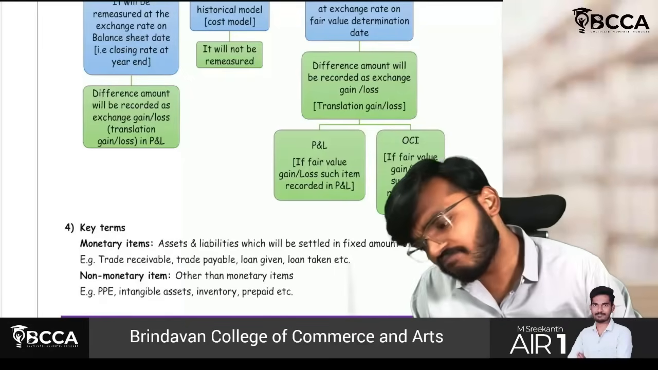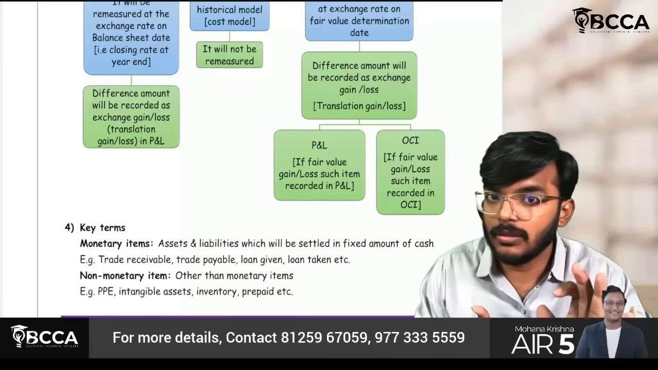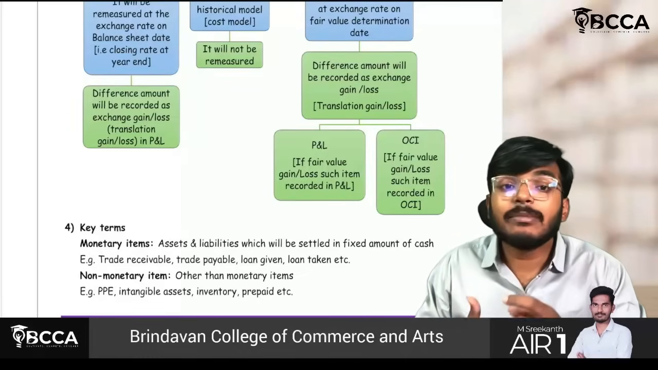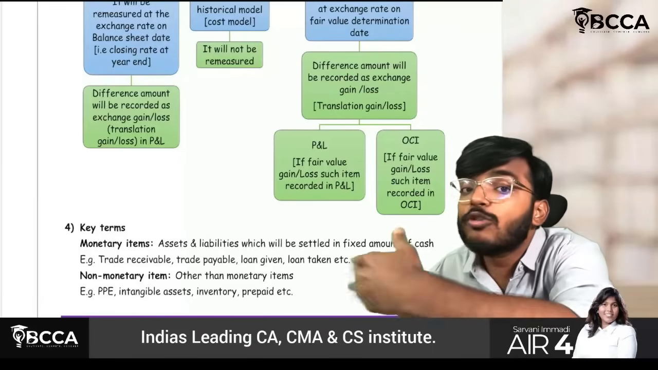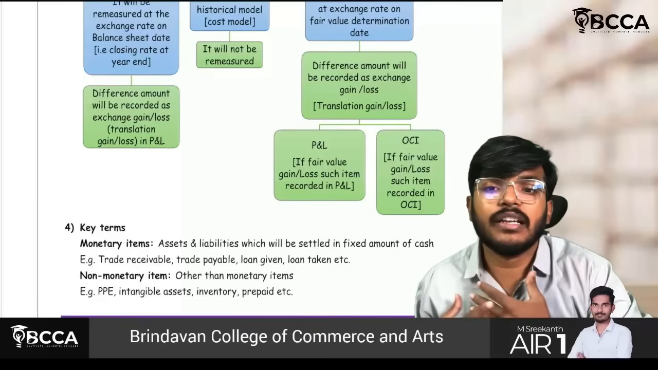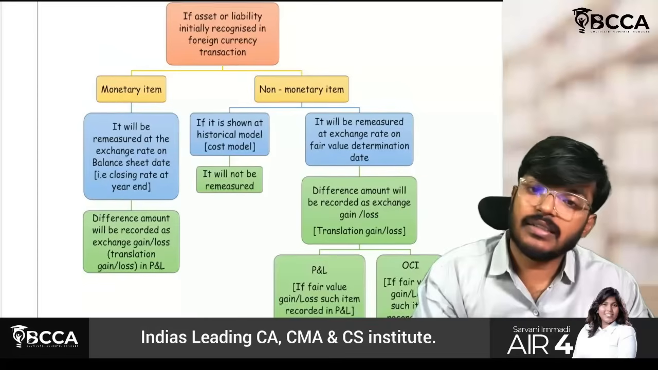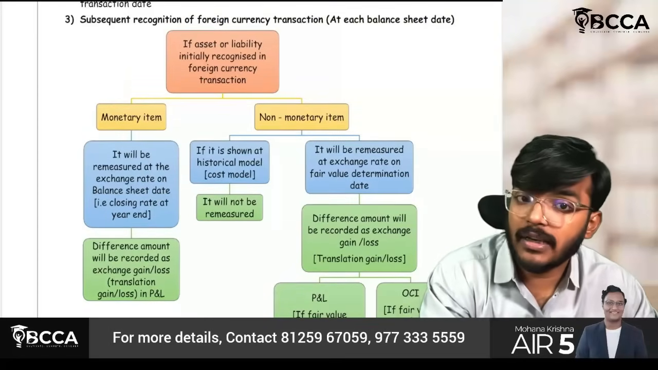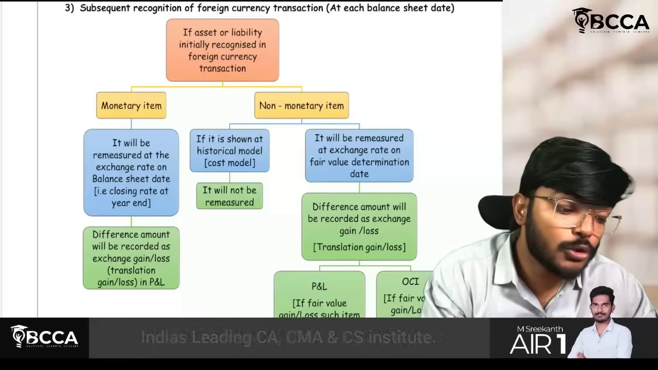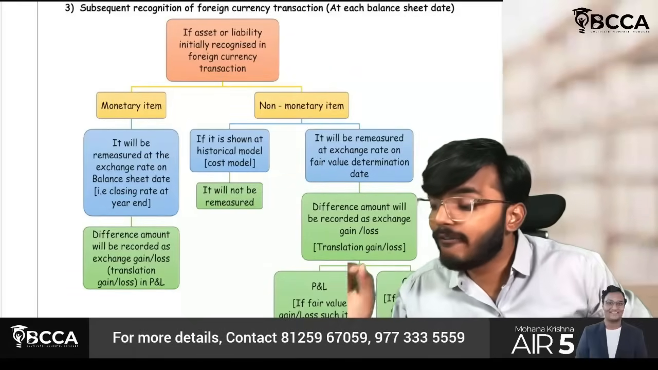For example, one asset is there. How much amount will I get from that is not fixed. PPE, how much amount will I get? It is not fixed, but from debt it is fixed. Similarly, I have one loan. How much amount I have to pay on that loan, it is fixed. Therefore, that loan will become a monetary item. Always remember, guys, monetary items have to be remeasured at every reporting period.